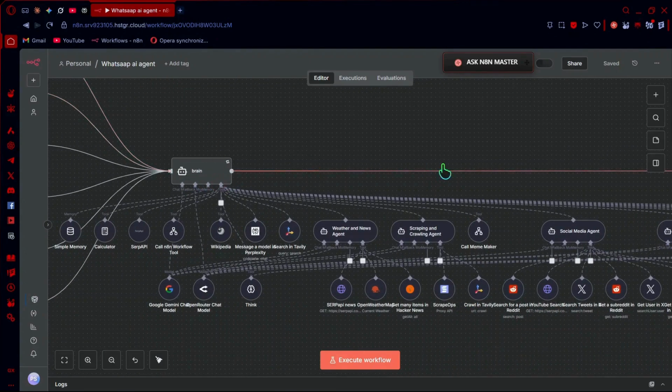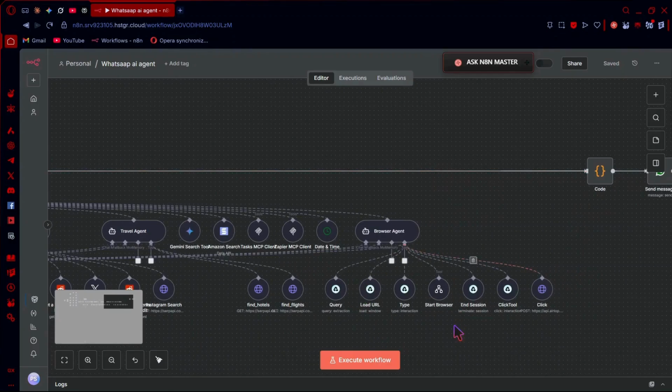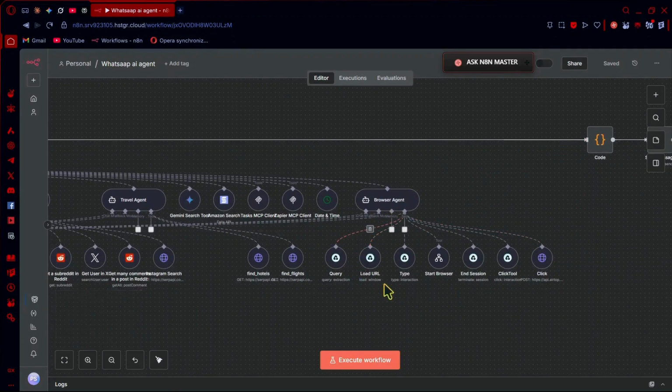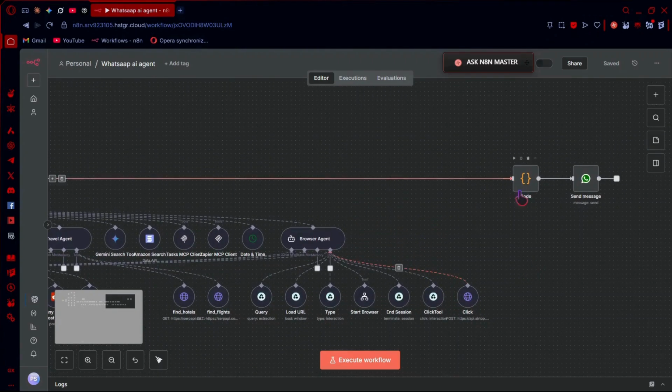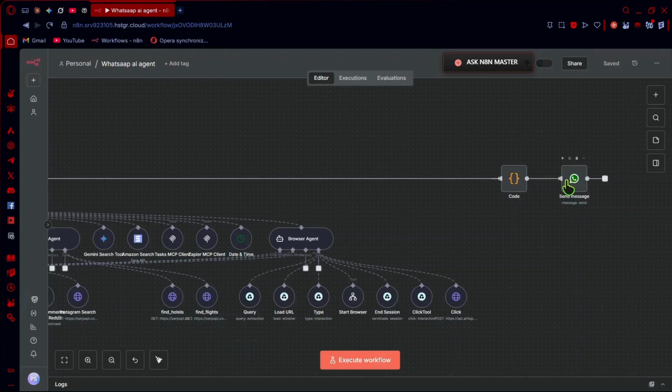So this is the brain. It has information on every tool, and you can see what my browser agent can do: query, load URL, type, start browser, end session, click tool and click. Then you can see a code node. In WhatsApp, there is a limitation of only 4,000 characters our AI agent can send. But with the code node, it can break down the message above that limit and send it in chunks. Then there is our send message tool, which sends back the message.